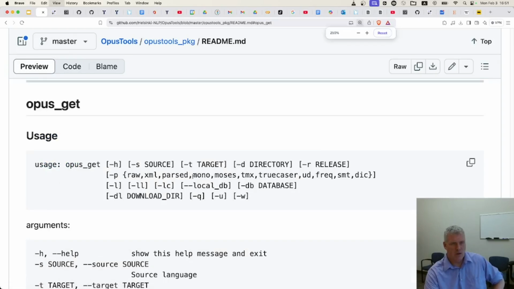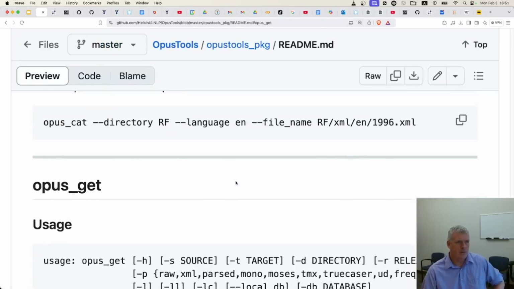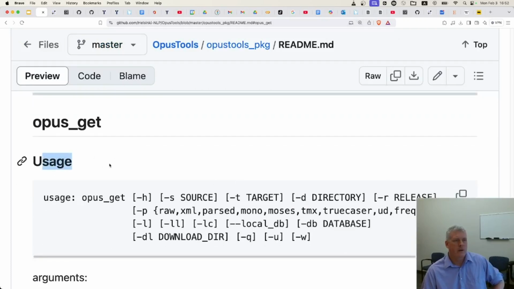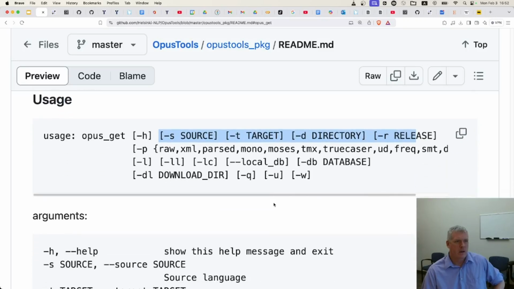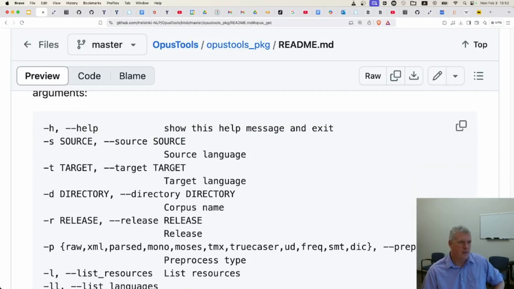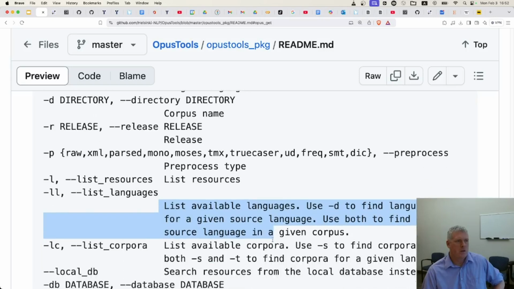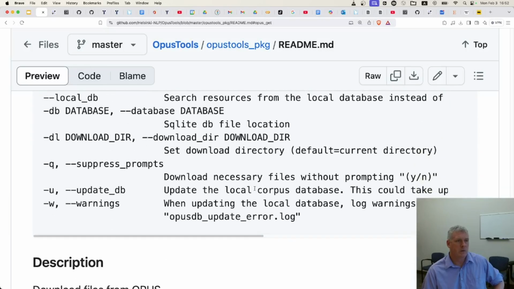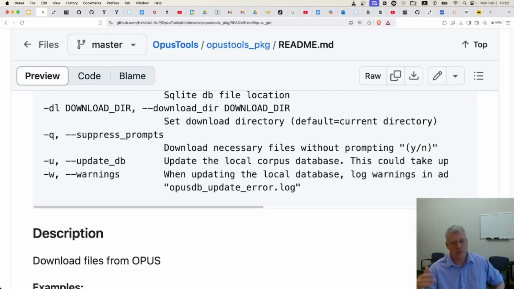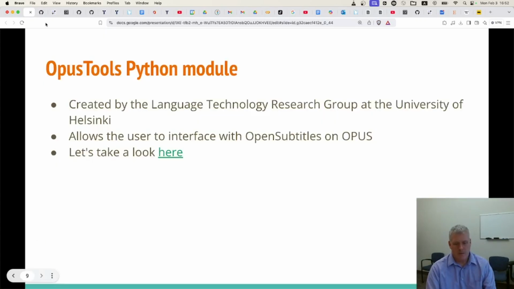It's a command line tool here. I just jumped away because I zoomed in. Here it is. You can see that there are different flags that go into it, and there's documentation here on what these things do. So, yeah, here's another tool to work with. This would be scripted speech on TV and movies, which is kind of a proxy for real speech. So there you have it, a couple different tools to work with.